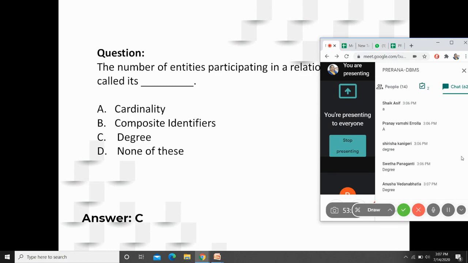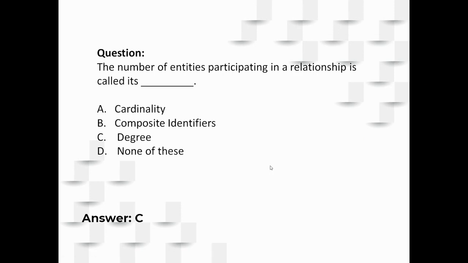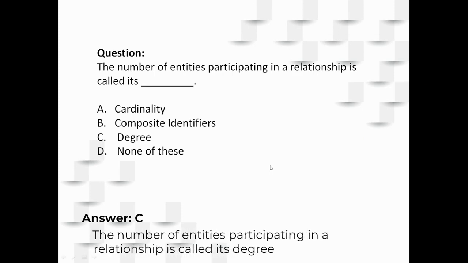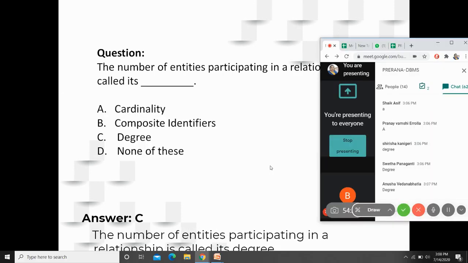We are not specifying the entity sets participating in another entity set. So if the entity sets are participating in another entity set, then the cardinality comes. So here the entities participating in a relationship is asked for. So it is called as the degree. So the number of entities participating in a relationship is called its degree.